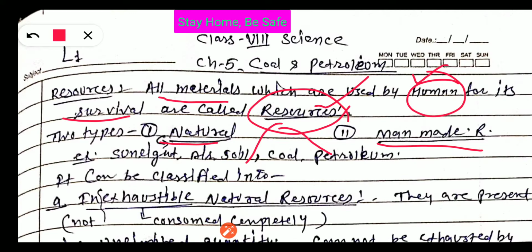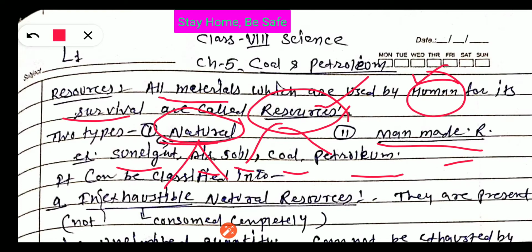Different types of items are there, but in this chapter we will study only natural resources. Different types of natural resources are there, students: sunlight, air, soil, coal, petroleum, natural gas, and so on. Natural resources are again classified into categories. The first one is inexhaustible natural resources.